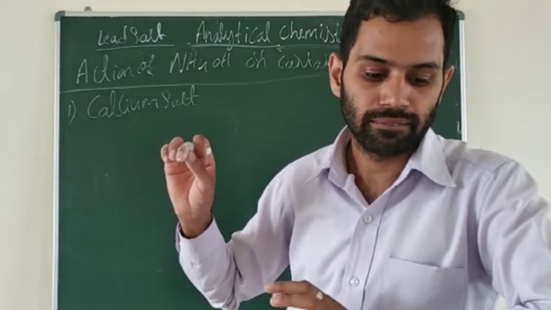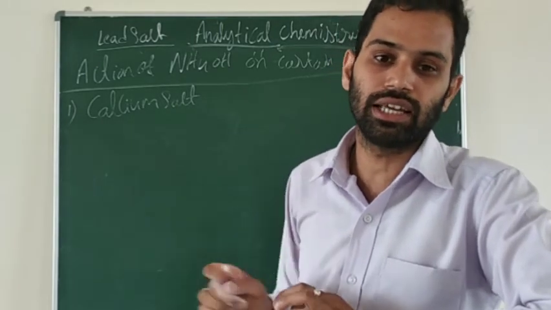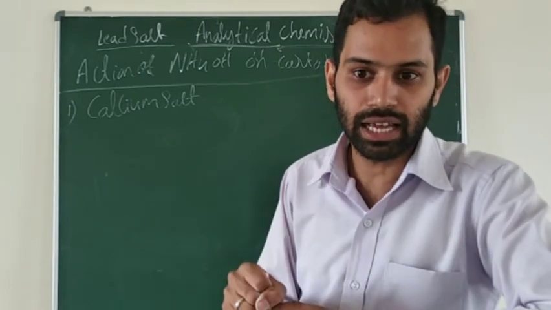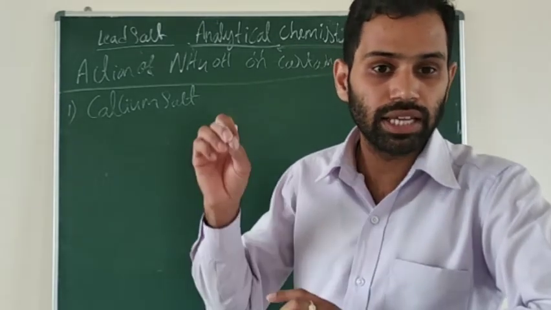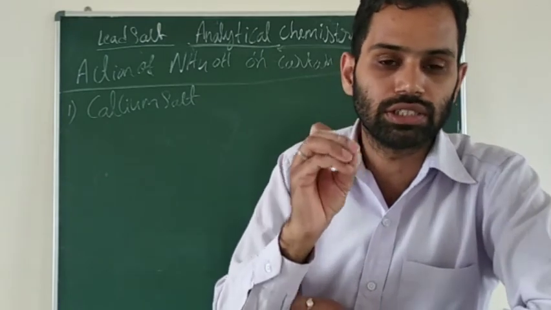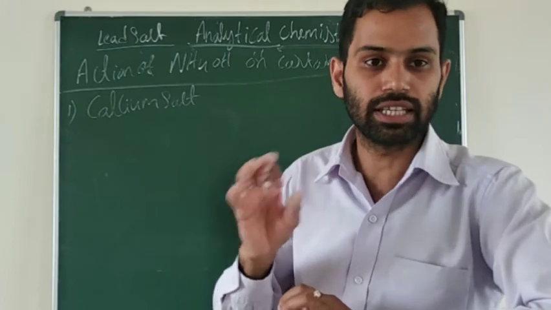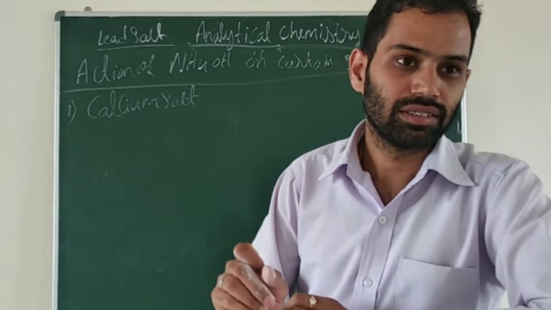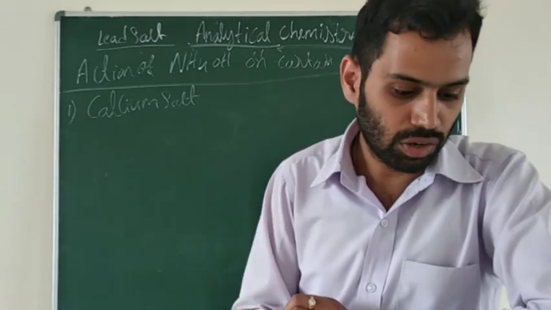What you will write? No precipitate formation. You should write there. Okay. No precipitate formation. What is the reason? If they ask the reason, you should tell that in ammonium hydroxide, the OH group is there, but its concentration is very low. Because of that reason, it will not form the precipitate. That is the reason. Clear? Yes. Now moving to the next.